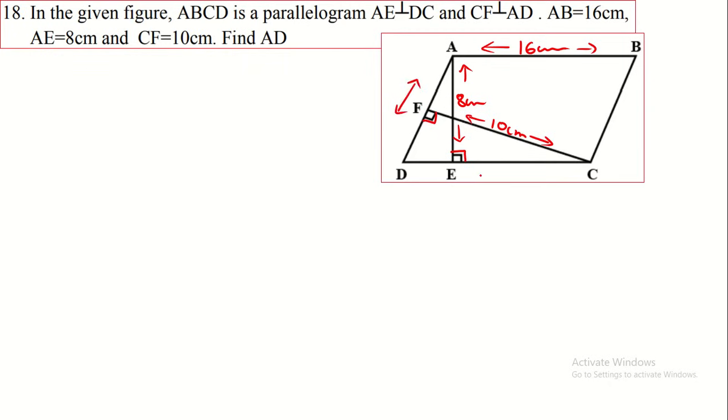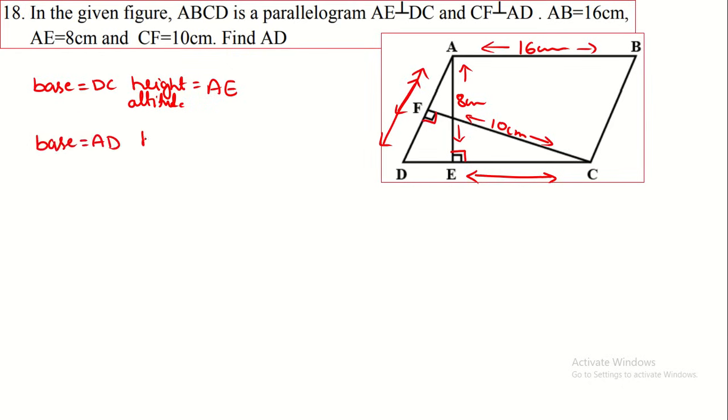So here you observe, this is the base of the parallelogram. If you consider base as DC, what is the height of the parallelogram? Height, or we call this the altitude also. Height is equal to AE. And if you take this parallelogram ABCD on the base AD, what is the height?